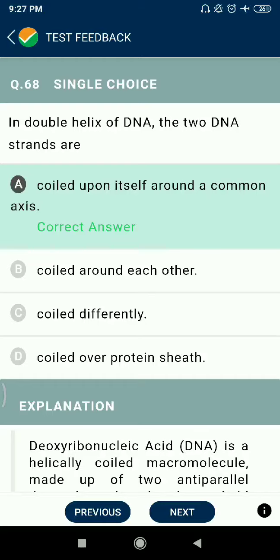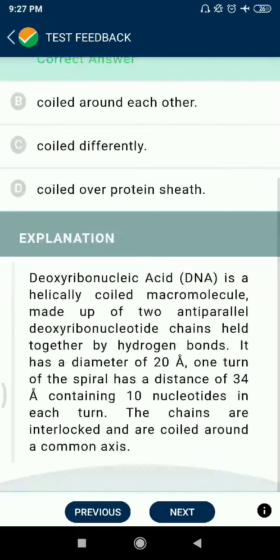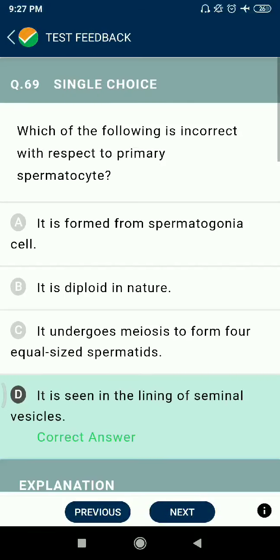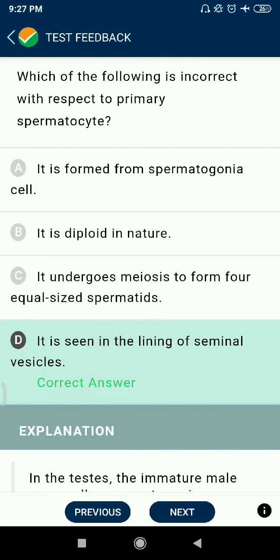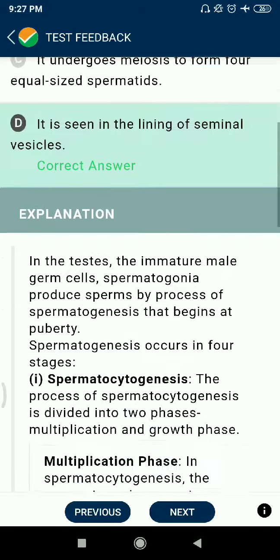Question 68: In the double helix of DNA, the two DNA strands are coiled upon itself around a common axis. Question 69: Incorrect statement with respect to primary spermatocytes. It is formed from spermatogonia cells, correct. It is diploid in nature, also correct. It undergoes meiosis to form four equal sized spermatids, also correct. But it is seen in the lining of the seminal vesicle, no, this is not correct.